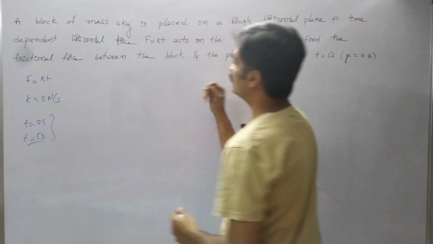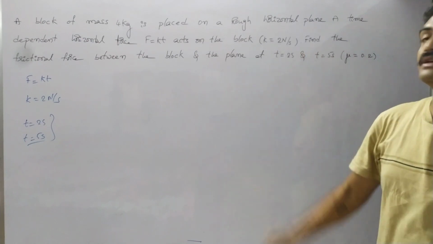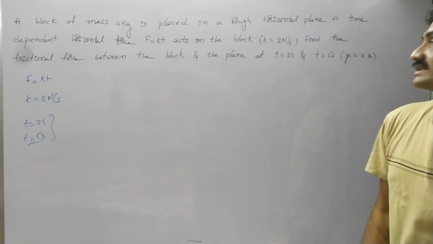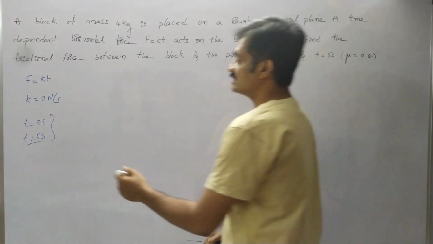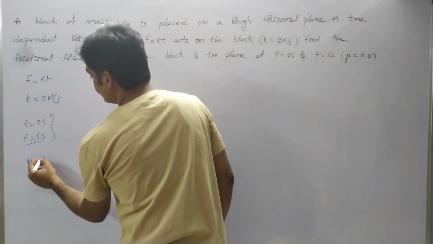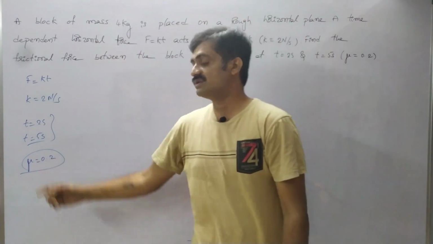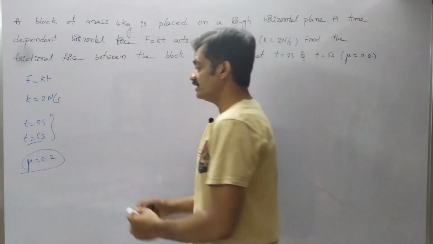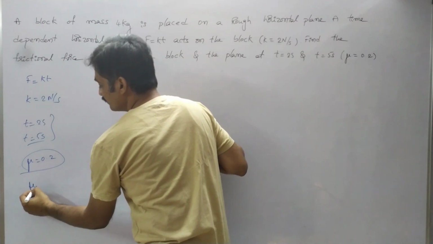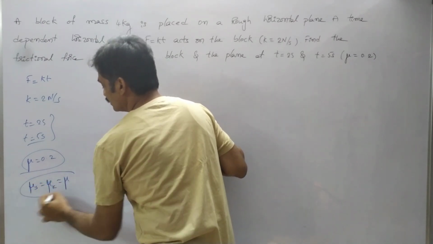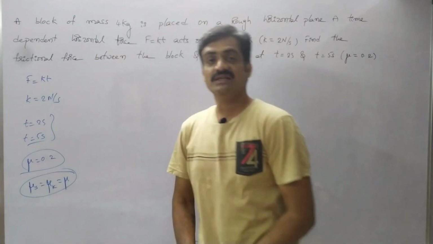So now we have to find the frictional force acting on the block at t equals 2 seconds as well as t equals 5 seconds. Here it is given that mu equals 0.2. If the coefficient of friction is given as mu equals 0.2, then we consider mu suffix s equals mu suffix k equals mu, so it might be either static or kinetic.